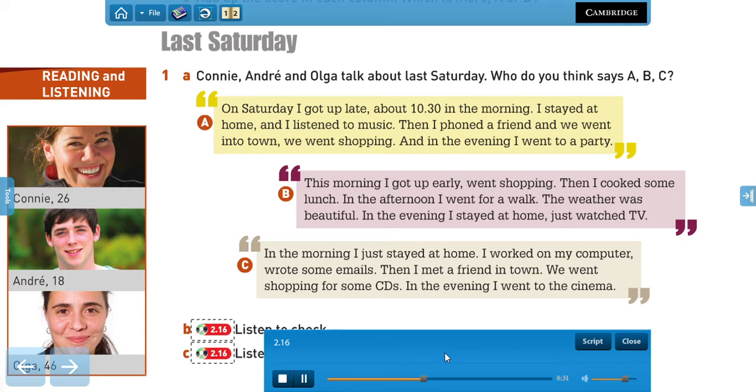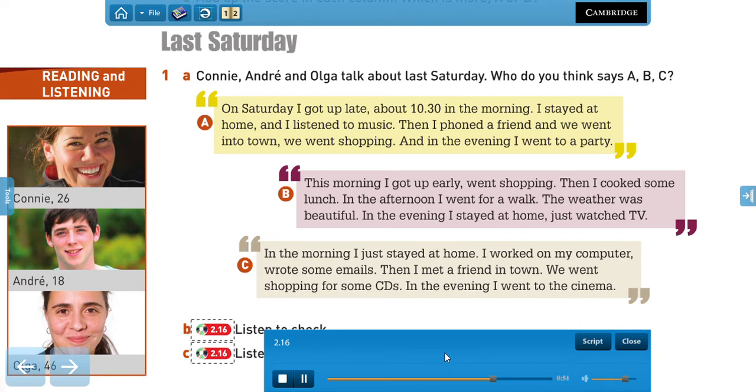Connie. This morning I got up early, went shopping, then I cooked some lunch. In the afternoon, I went for a walk. The weather was beautiful. In the evening, I stayed at home, just watched TV. It was really nice. I was quite tired.